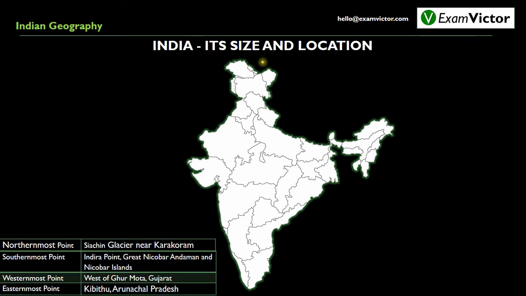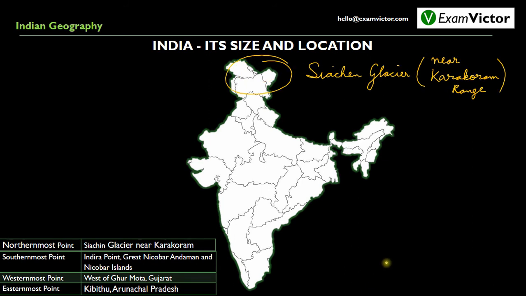The northernmost point of India is Siachen Glacier. This glacier lies near the Karakoram range. The southernmost point of India lies in the Andaman and Nicobar Islands. This lowest point is called Indira Point. After the 2004 tsunami, Indira Point is now underwater. But the textbooks have not yet been updated, so we'll follow Indira Point as the southernmost point of India, lying in the Andaman and Nicobar Islands.